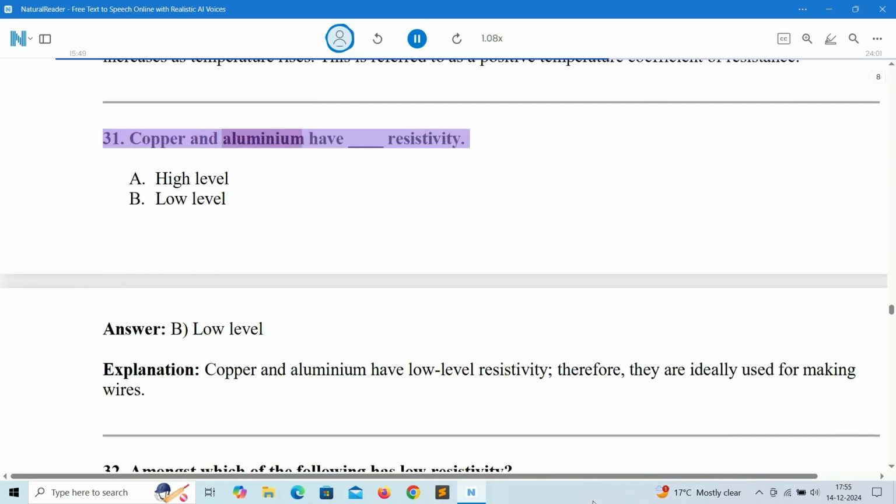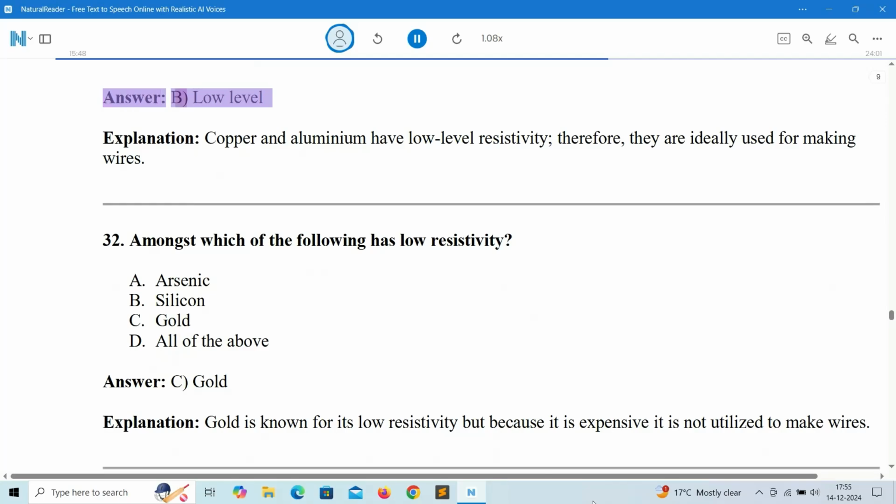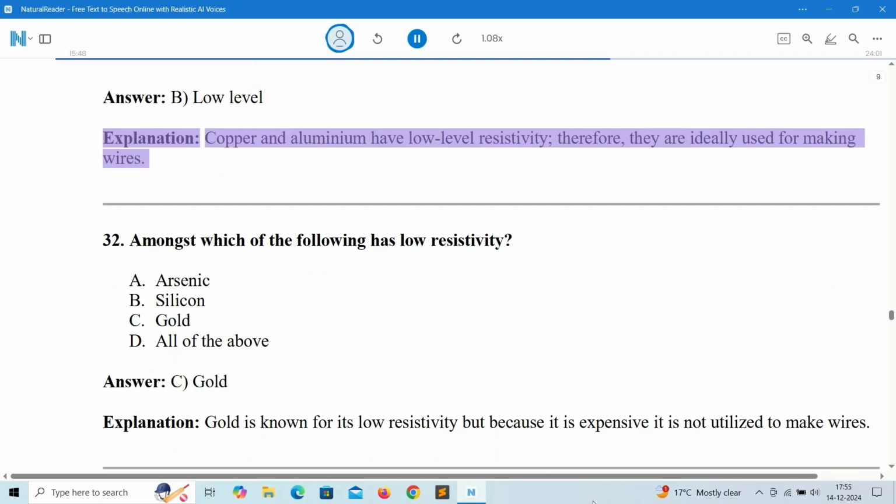31. Copper and aluminium have resistivity. A. High level. B. Low level. Answer: B. Low level. Explanation: copper and aluminium have low-level resistivity, therefore, they are ideally used for making wires.